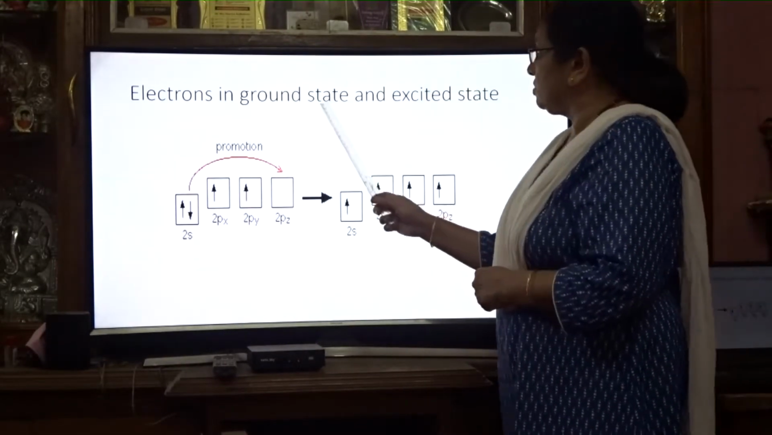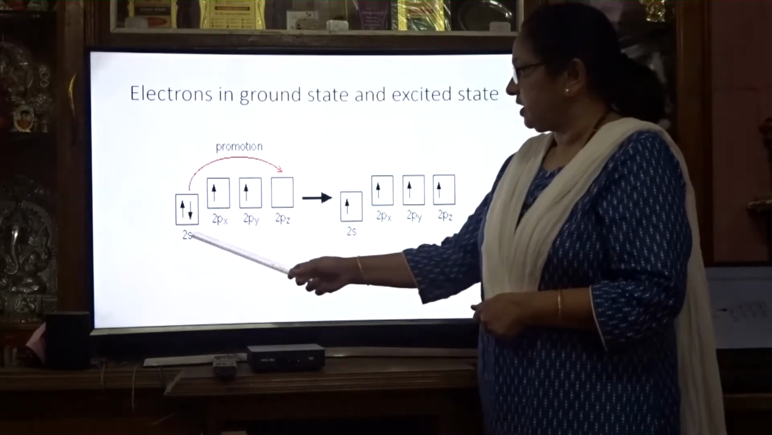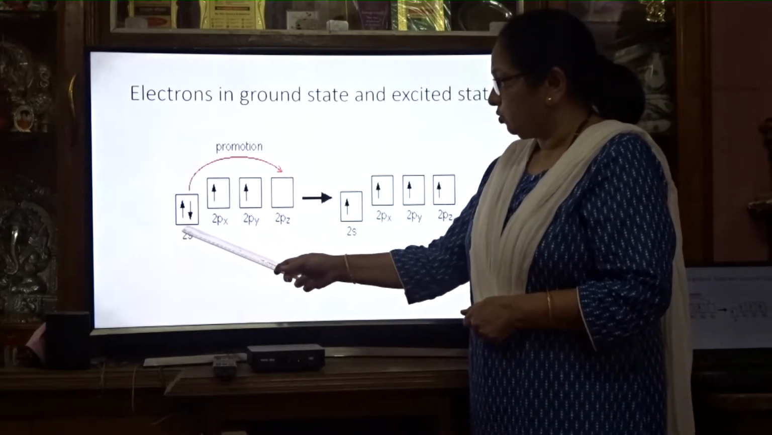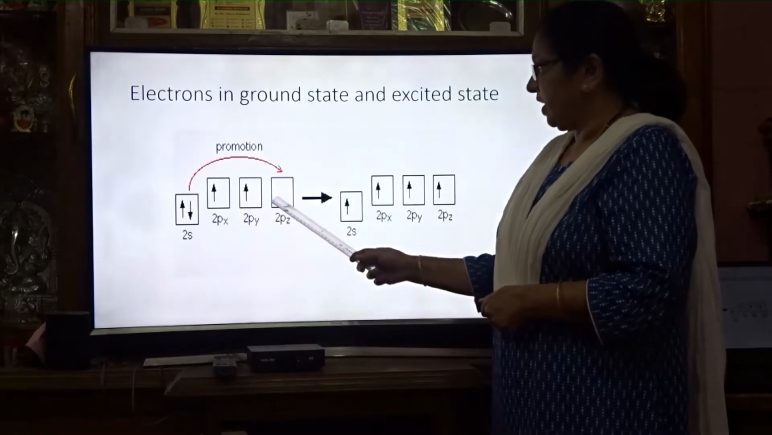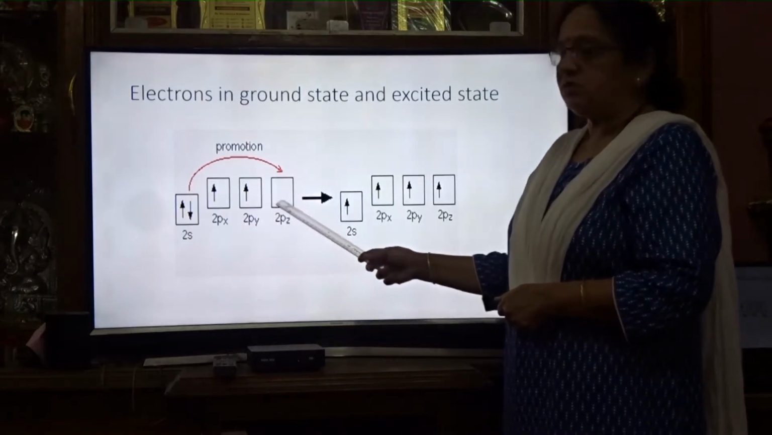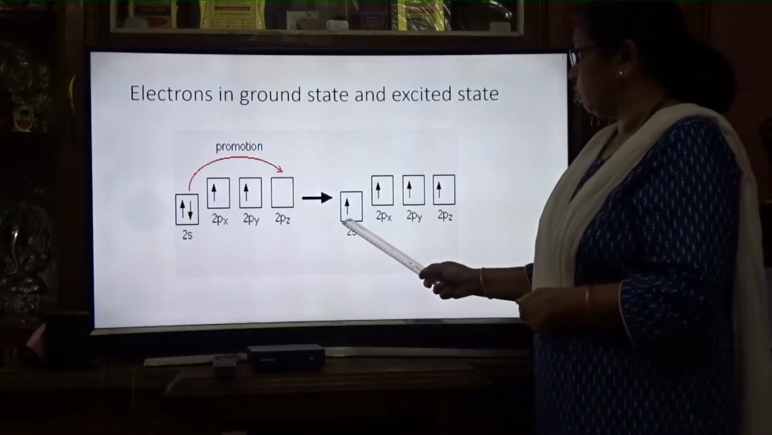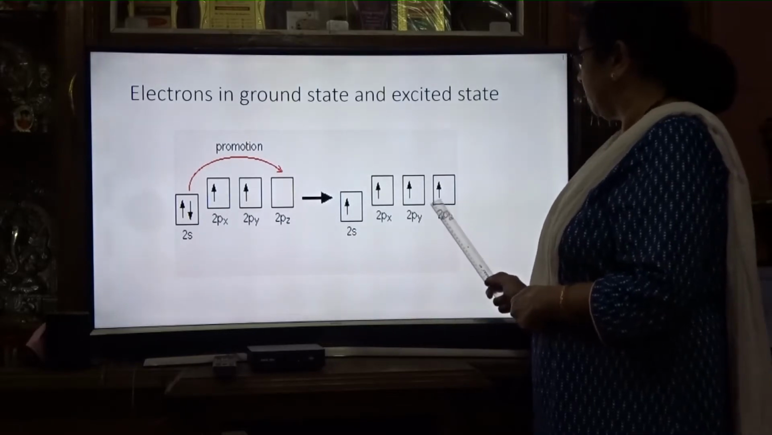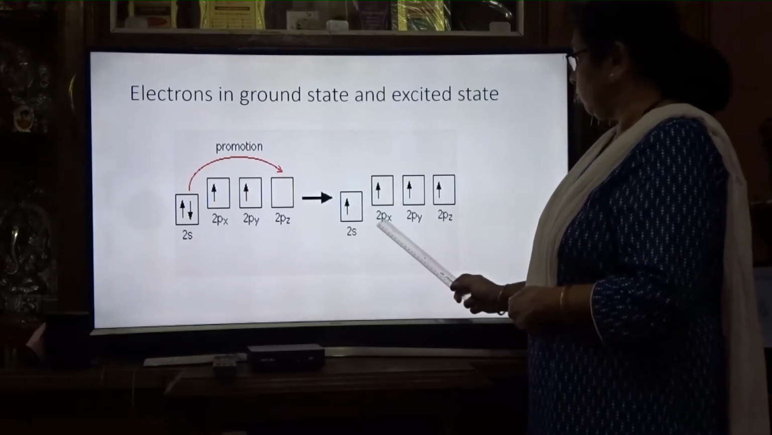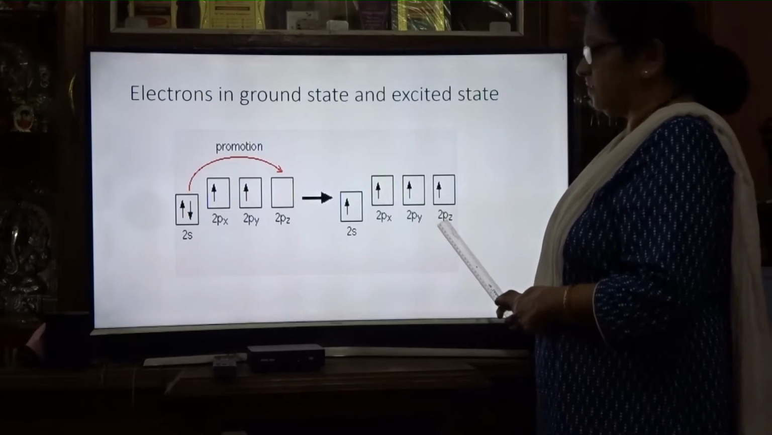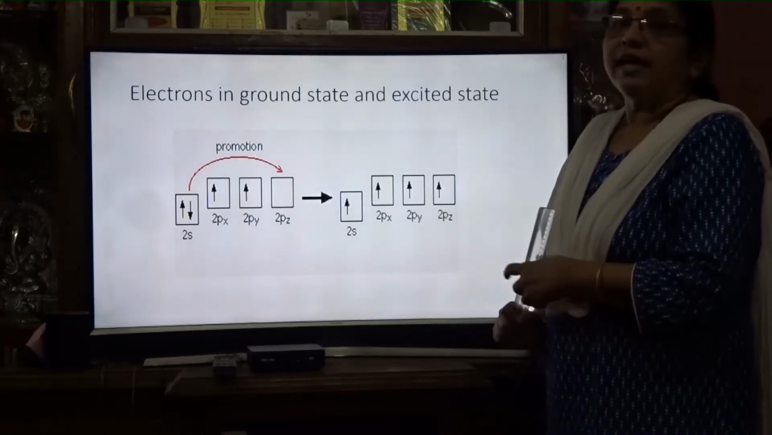Electrons in the ground state and the excited state. In the ground state, the electronic configuration is 1s2, 2s2, 2px1, 2py1, and 2pz is vacant. In the excited state, one of the electrons from 2s goes into 2pz. So it is 2s1, 2px1, 2py1 and 2pz1. This is the electronic configuration in the excited state.